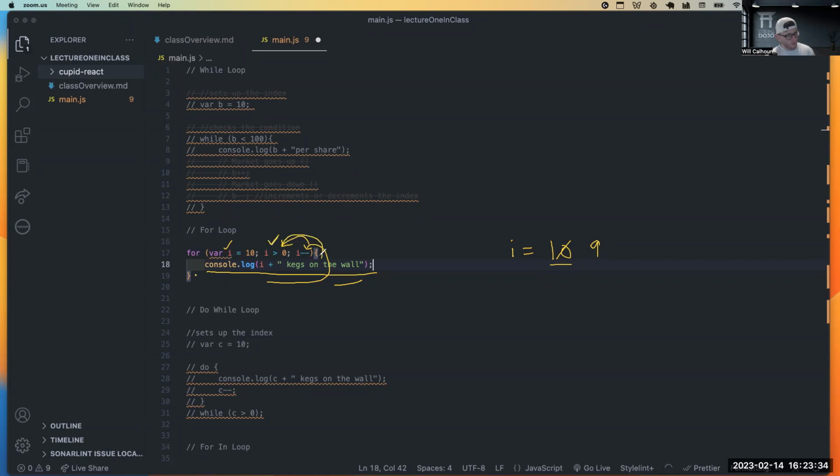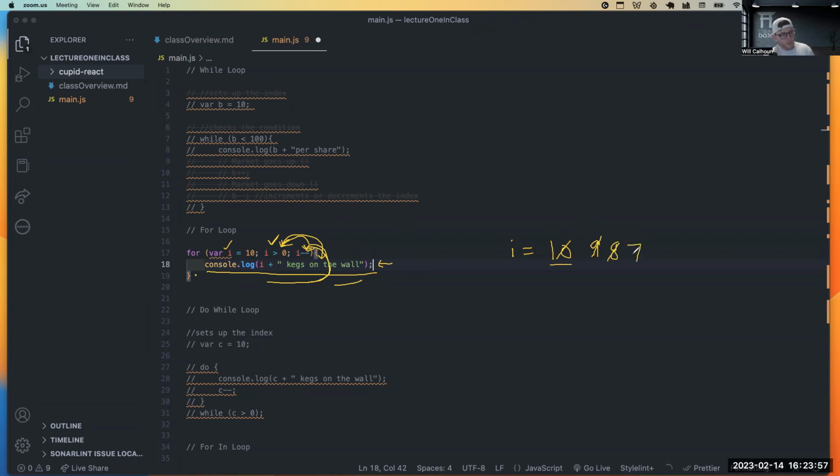We come down here and we do whatever is within our code block. Then once that's done, it goes up to here, decrements again. Now I becomes 8. And it checks, is 8 greater than 0? That is true, enters my code block, does whatever my code block says, goes up to my decrement.